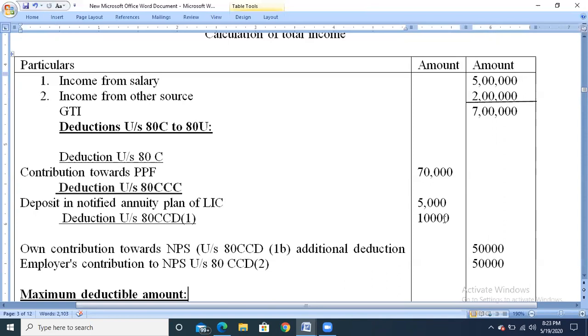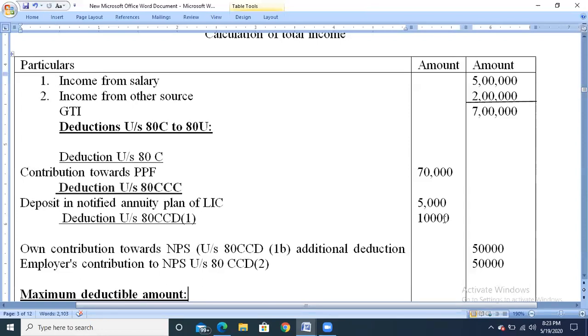The additional deduction, that is 80CCD subsection 1B, will not be included in the ceiling limit of 1,50,000. And even the employer's contribution is not considered for the ceiling limit of 1,50,000.